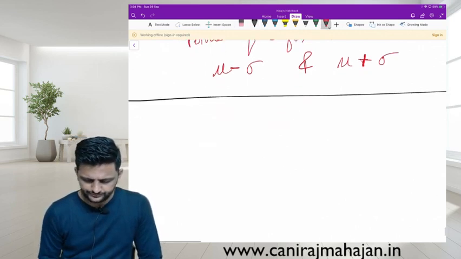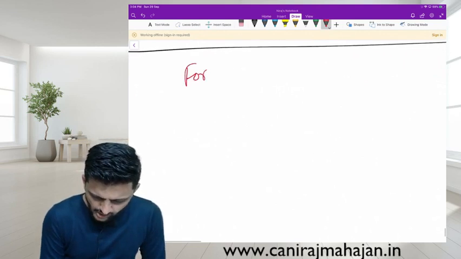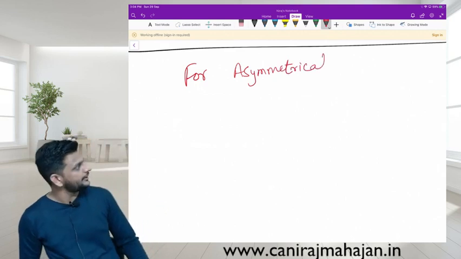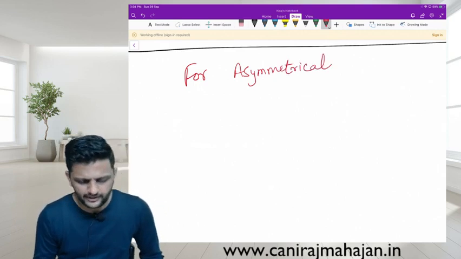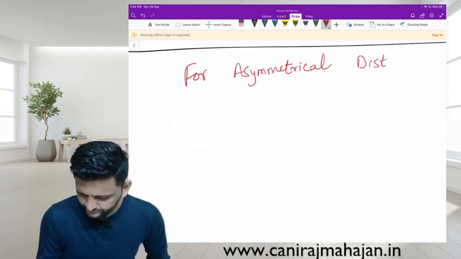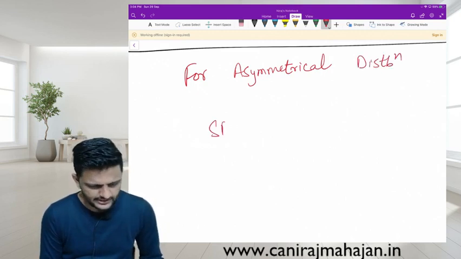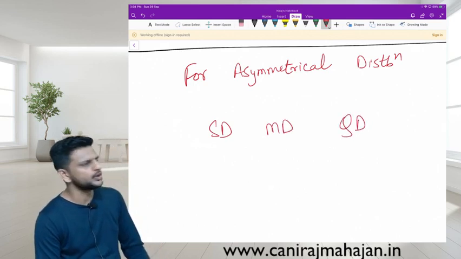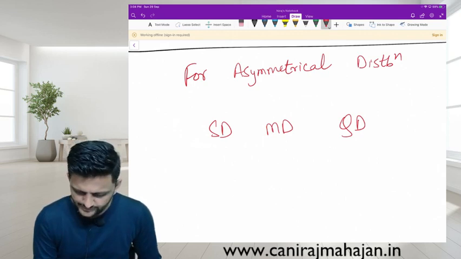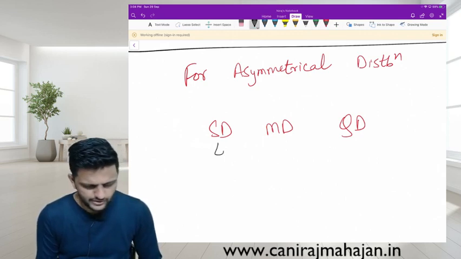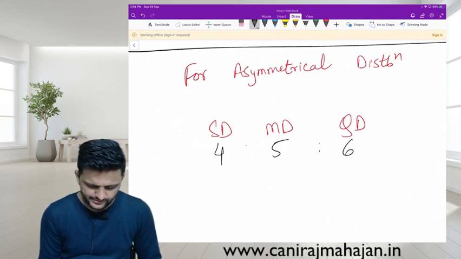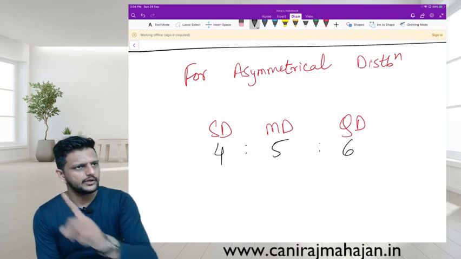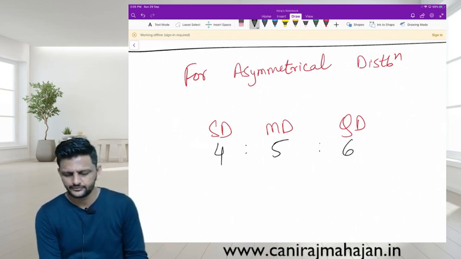And next line write down, for asymmetrical. Asymmetrical, you understand? Non-symmetrical distribution. It is a little bit opposite. SD, MD and QD is the opposite of QMS now. Okay? It is 4:5:6 or 6:5:4 you can also say. Whatever order you want to, by heart. Okay?